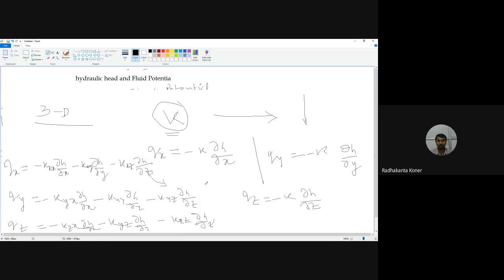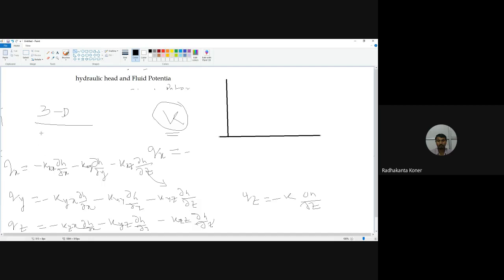Now, if we want to interpret that, basically, it will be like this. The flow is occurring in the x and y direction like that. If there is a gradient, then the flow will be like this. This is x direction, this is y, and in this direction there is a flow.